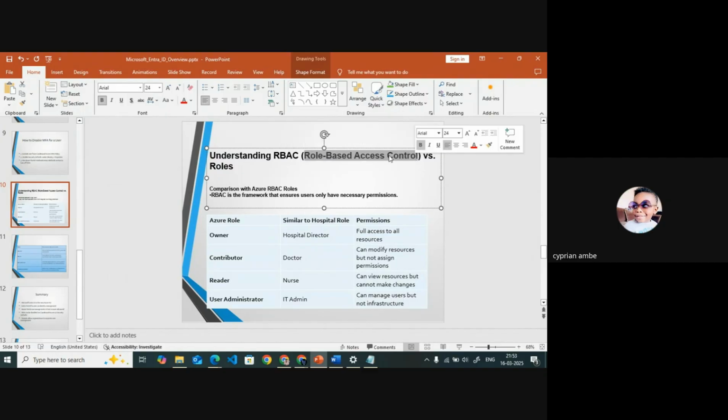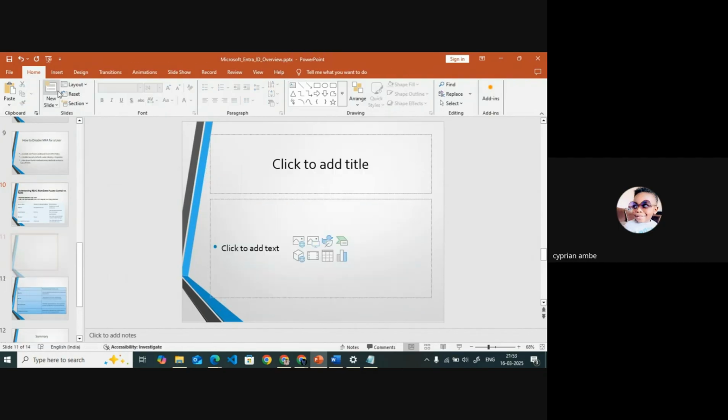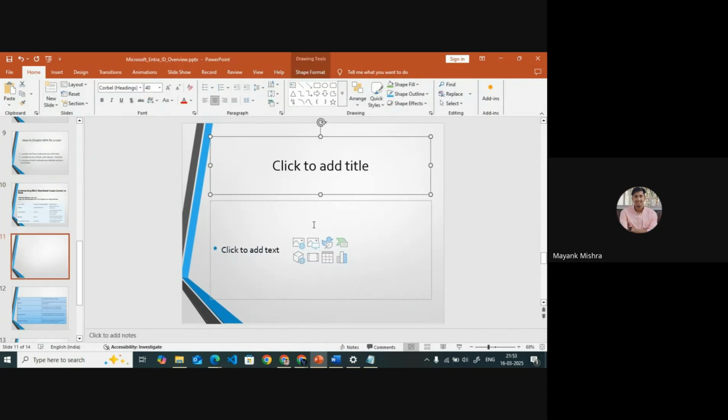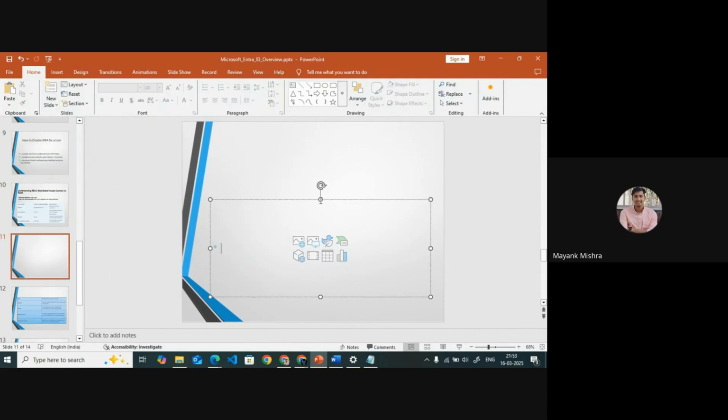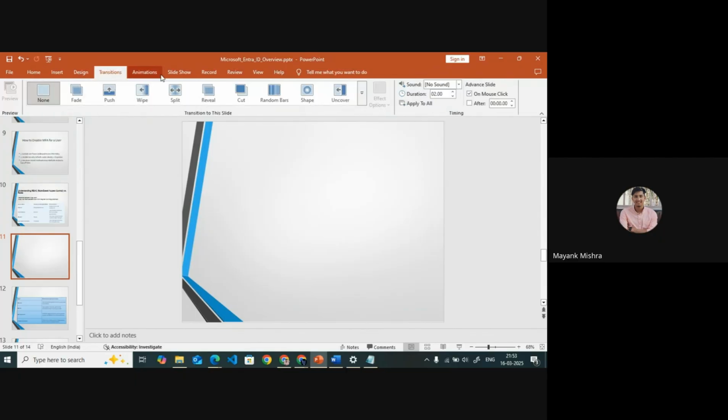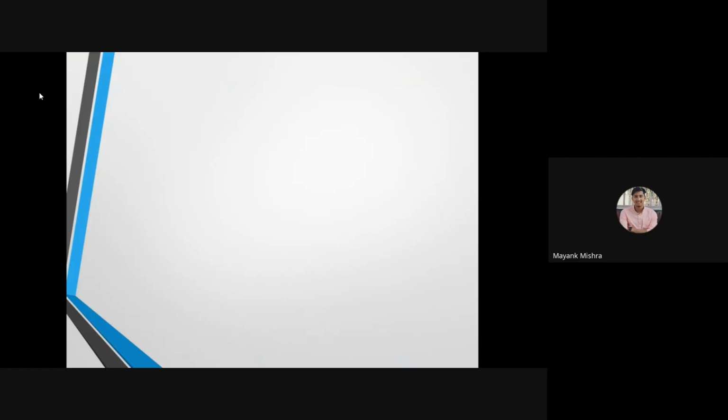So now I will tell you what RBAC is. There are two things: one is RBAC and one is roles. RBAC is role based access control.